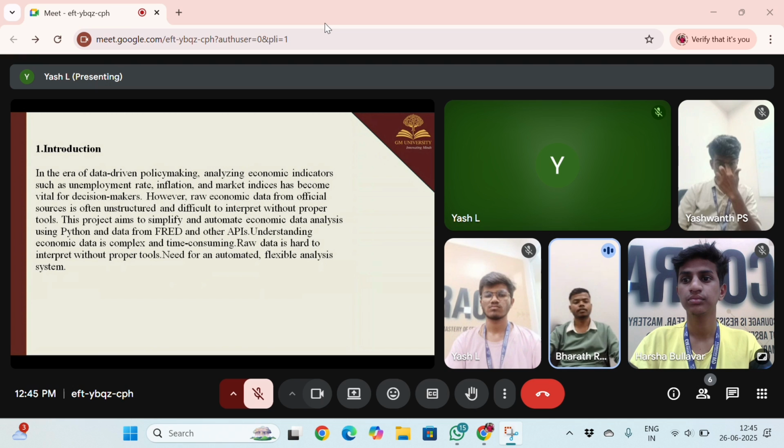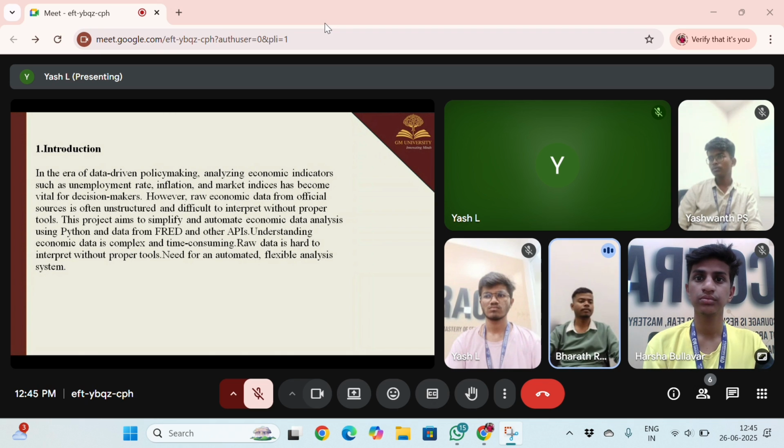Understanding economic data is complex and time consuming. Raw data is hard to interpret without proper tools, so an automated, flexible analysis system is needed.